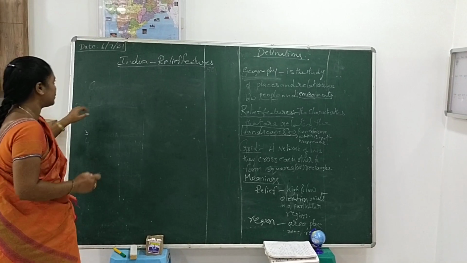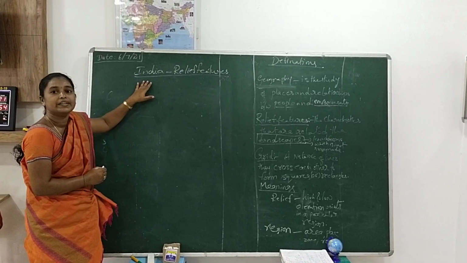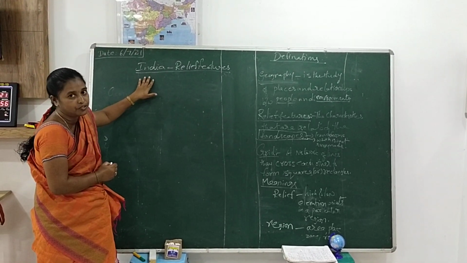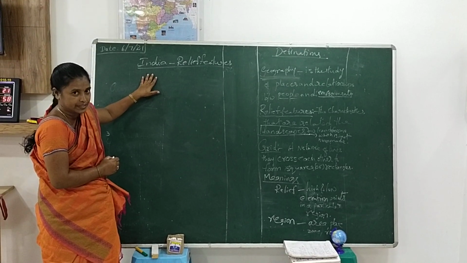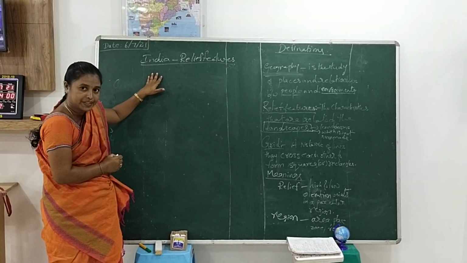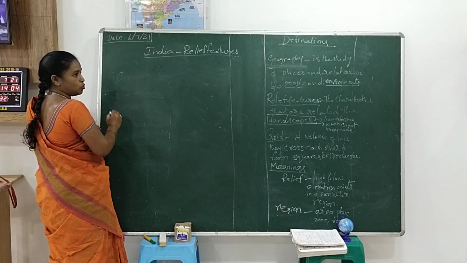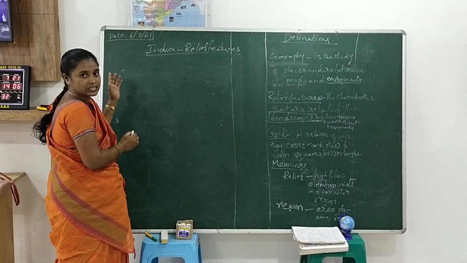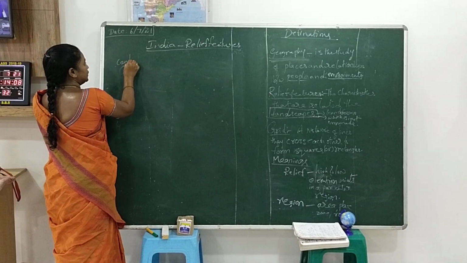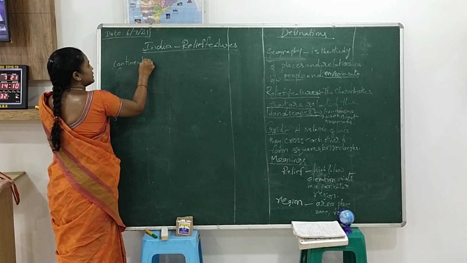Now, India belongs to the Asia continent. I told you already Asia is the largest continent. Why does India belong to the Asia continent? Understand, children? Once you go to the 9th class, remember the continental drift.